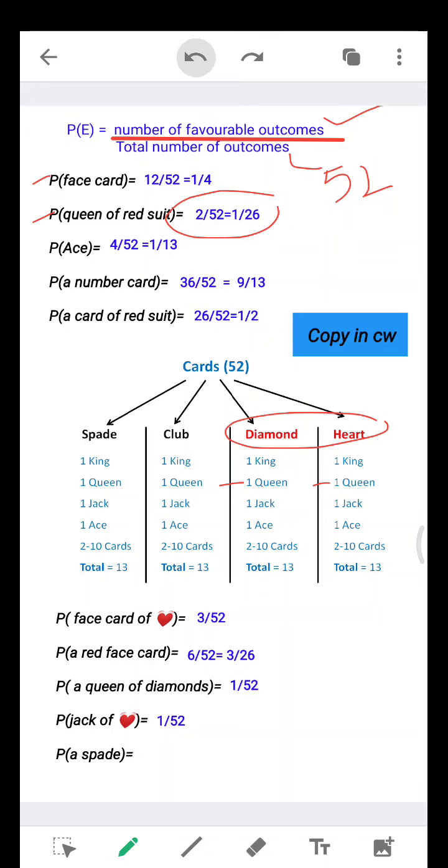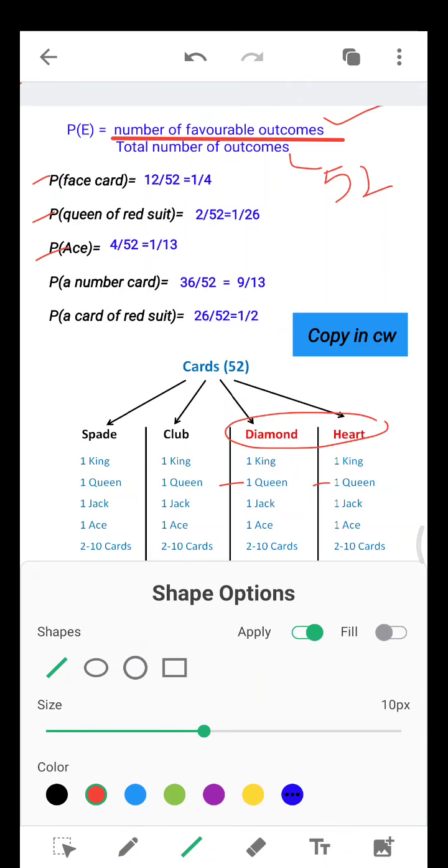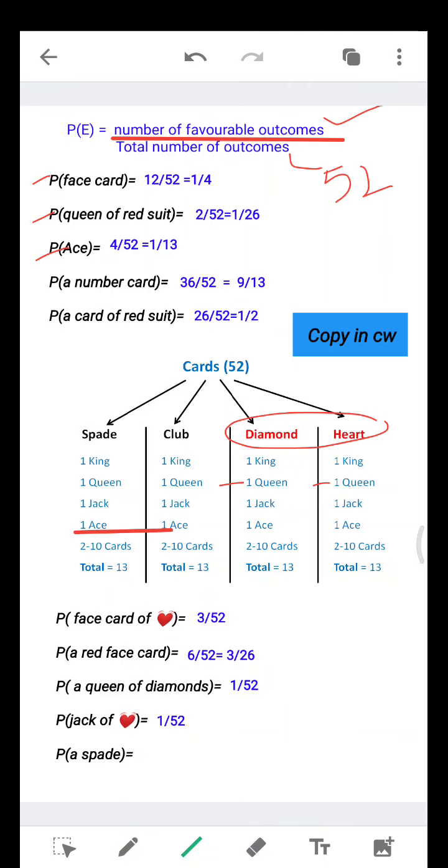Next, third question: ace. What is an ace? I already told you the first card is called ace. So here you can see 4 aces, 1 ace in each group. So the probability of getting an ace is 4 by 52. That is 1 by 13 if you divide.